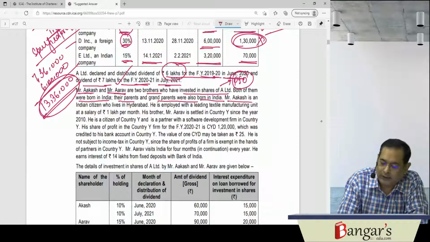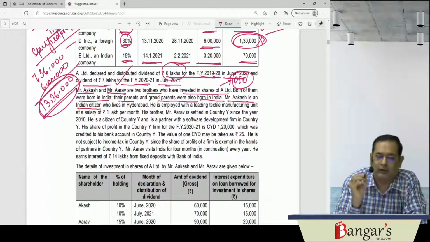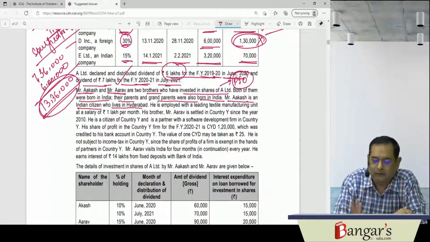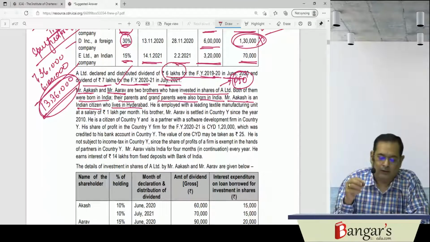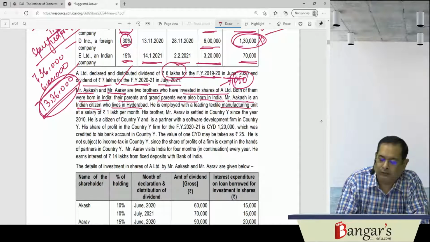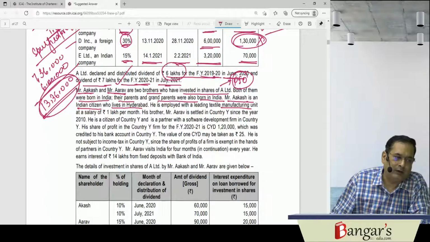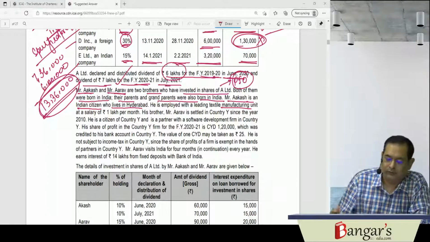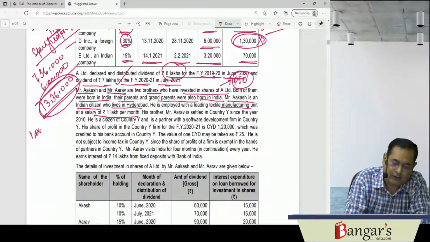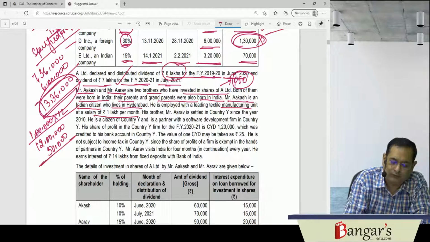Now Mr. Akash is an Indian citizen who lives in Hyderabad. He is employed with a leading textile manufacturing unit, and he is earning a salary of 1 lakh per month. 12 lakh rupees is his salary, with a standard deduction of 50,000 rupees.